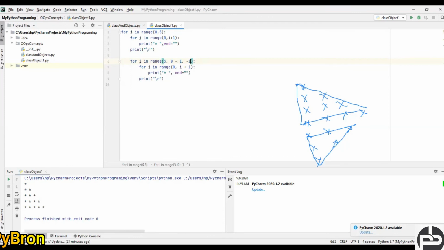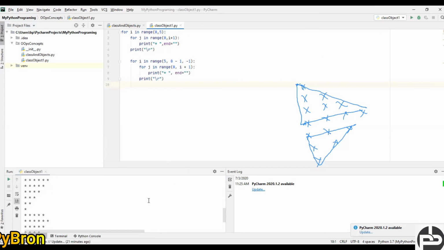Now my loop is not going to iterate from 0, it has to start from 5, right? So that's what I did here. 5 I kept in the first case, and 5 is going to be reduced by 1 each time. It has to iterate in the negative direction, so that's the stepping size I gave here, -1. And now j in the range of i plus 1 and asterisk, that's all. Let's do this and see what happens. Yes, it got printed. Oh my god, this is not the correct way, I guess.